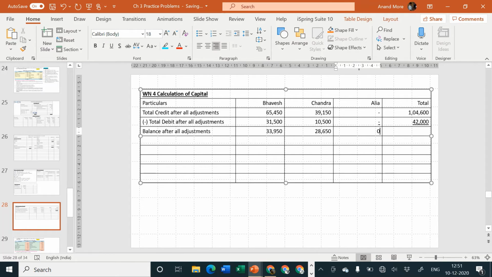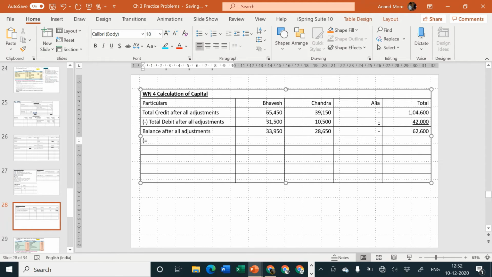Last one obviously 0, or you can say nil, or dash. And therefore 1,04,600 minus 42,000, that is 62,600. Balance after all adjustments is known to us.